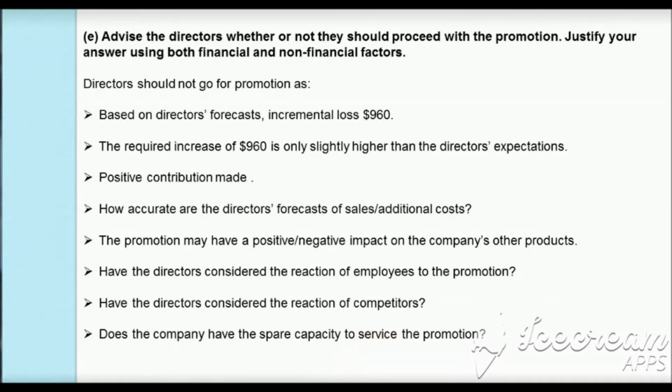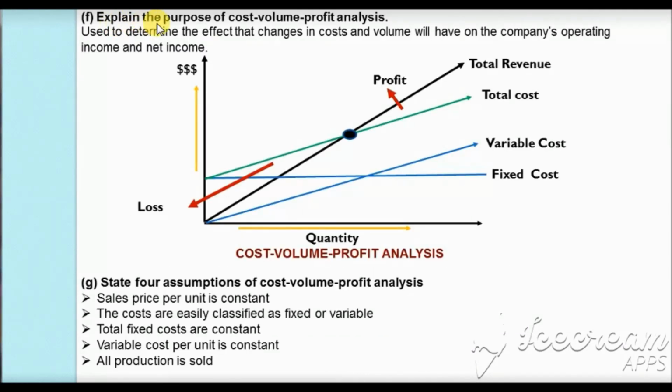In the b part of the question, we are asked to explain the purpose of cost volume profit analysis. This is a graph which shows the cost volume profit analysis. On the y-axis, we have the cost as well as revenue, and on the x-axis we have the volume. Basically, this is the analysis which shows the relationship between the change in cost and the change in volume and how it will affect the profit of the company.